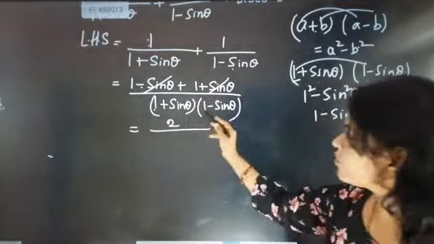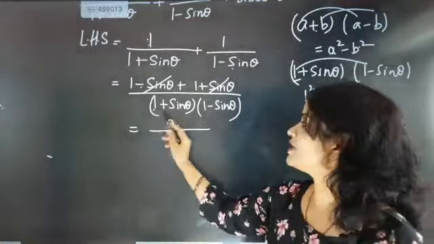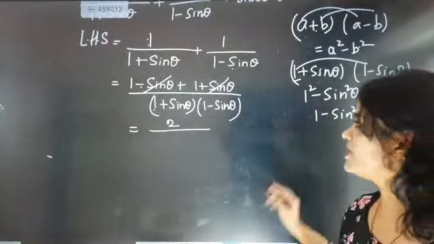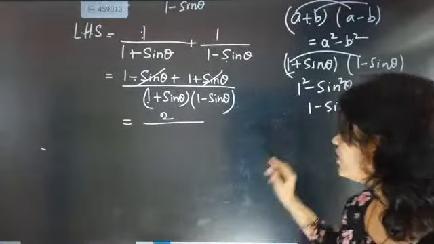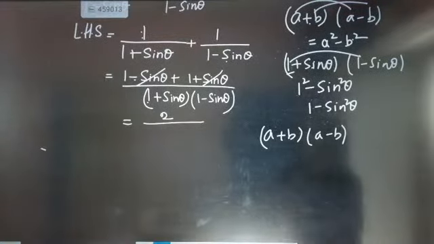So now here one more formula is there. If you are not able to recognize that it is A plus B, A minus B, chill out, no problem. The formula is: when you are writing A plus B factor with A minus B, how are you going to handle it?